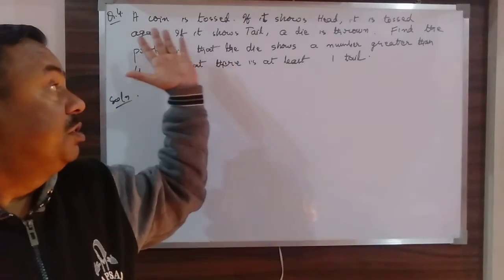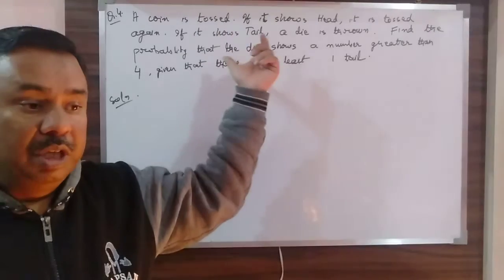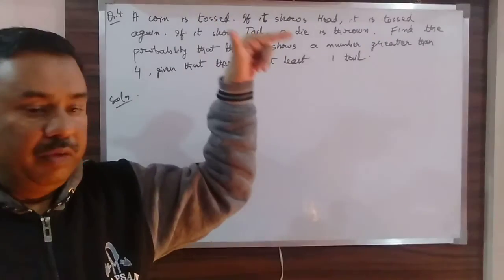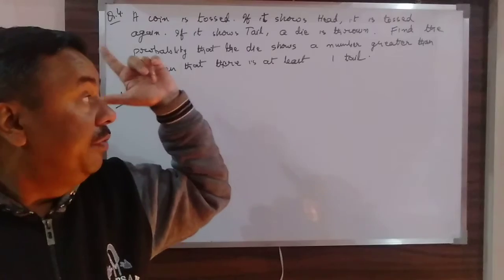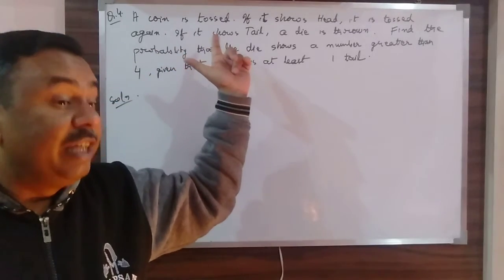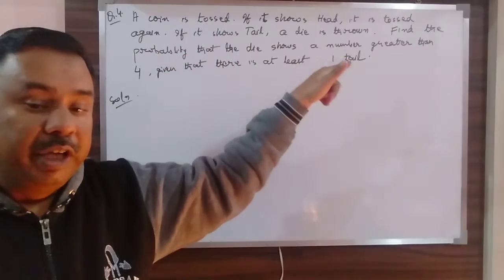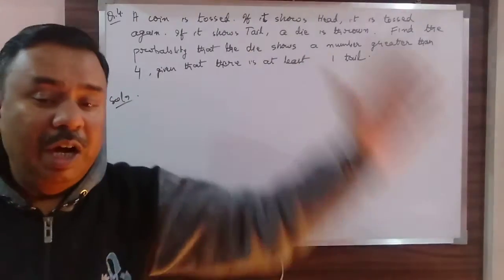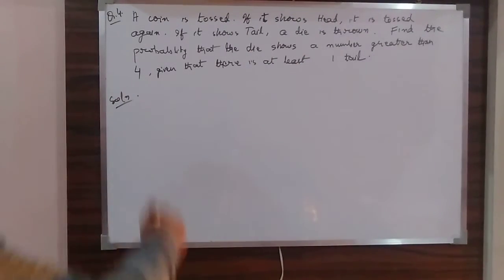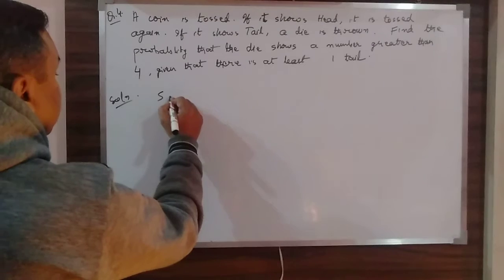If the coin shows a head, then the coin will be tossed again. If the first shows tails, then instead of a coin, a die will be thrown. So what are the possible outcomes? First I will find out S.